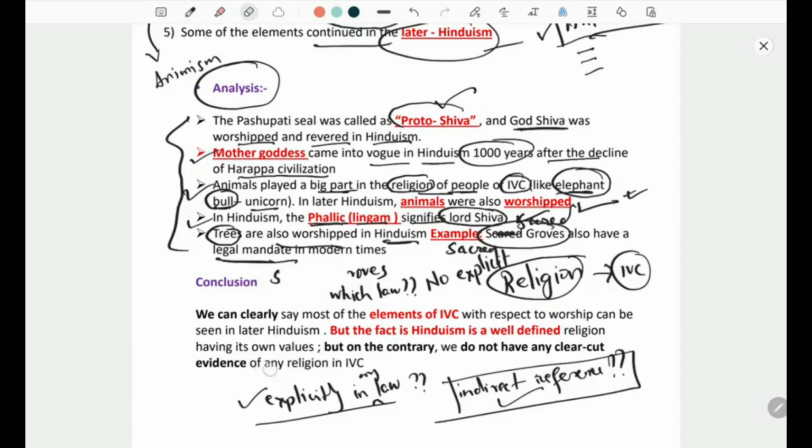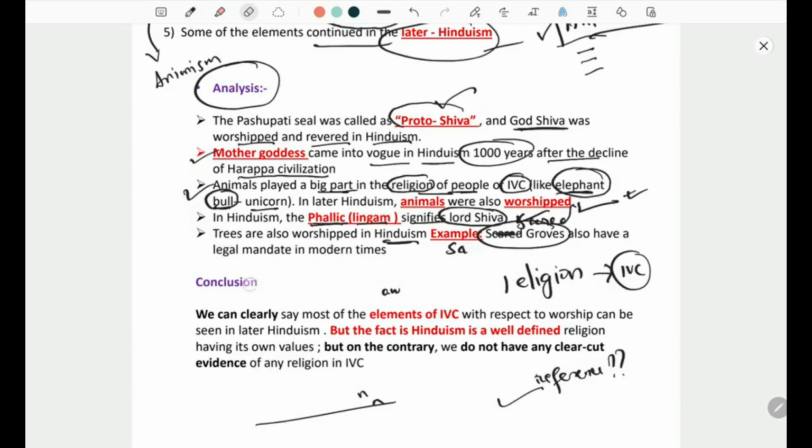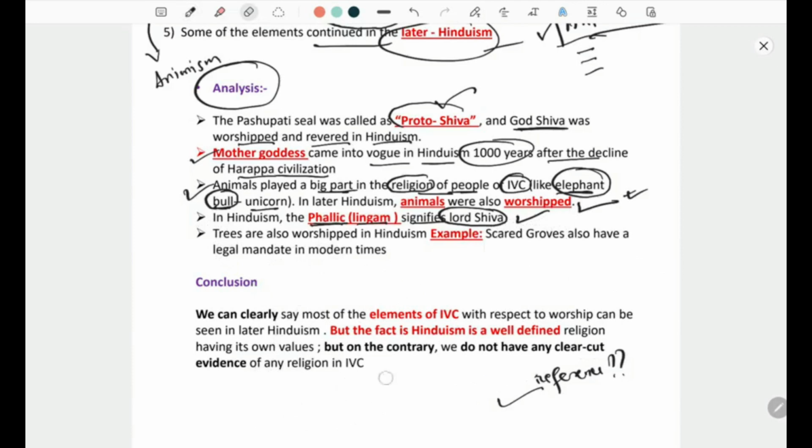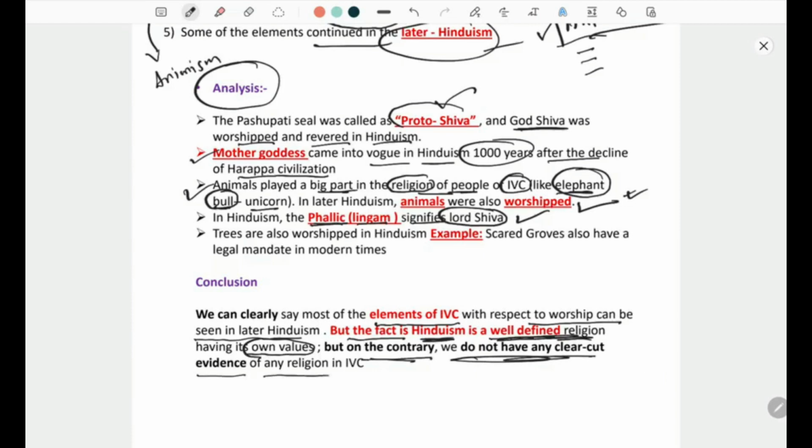Okay. Now coming to the conclusion, we can clearly say that most of the elements of IVC with respect to worship can be seen in later Hinduism. But the fact is, Hinduism is a well-defined religion having its own values. But on the contrary, we do not have any clear-cut evidence of any religion in IVC.